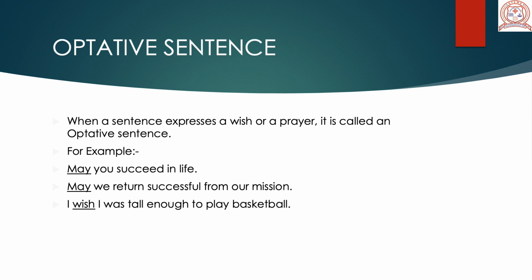So, let us come to the definition. When a sentence expresses a wish or a prayer, it is called optative. For example, may you succeed in life. So, when we are praying, when we are wishing for something, it's our desire which we want to be fulfilled. Those types of sentences which we use in order to express those wishes or prayers are known as optative sentences. So, may you succeed in life means I want you to succeed in life.